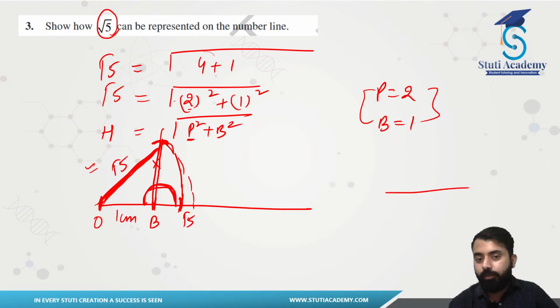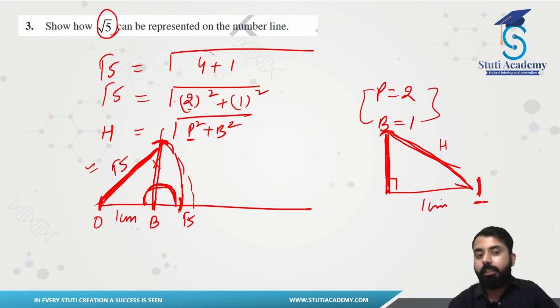That was the base, which was 1 centimeter. I was assuming this to be the right angle triangle, where I was assuming my origin to be my right angle triangle's point. So if this was my 90, this arc was 1. Joining them, I will still be getting the same hypotenuse. If that was the case, I will be having this hypotenuse as my arc of compass, putting it at the origin. I will be marking the point. That point will be root 2, or you can say whatever that is.